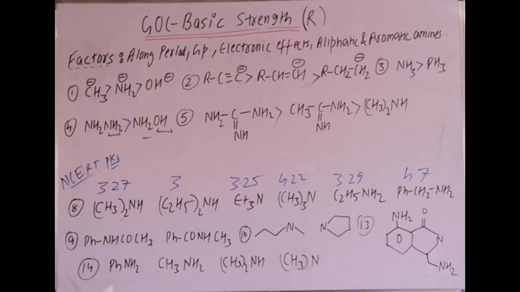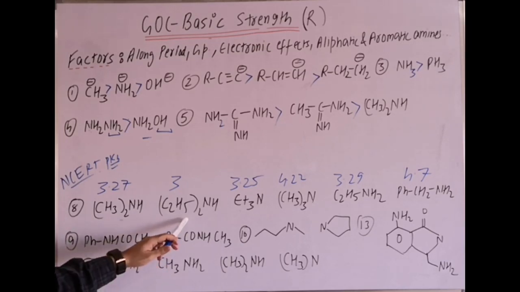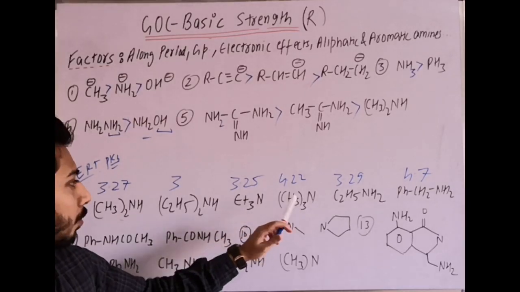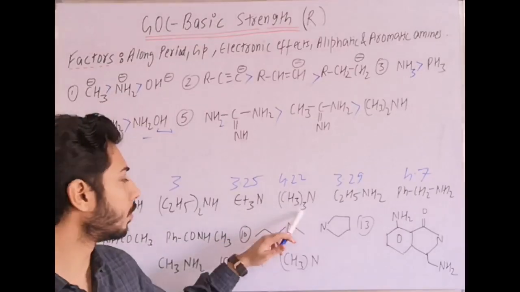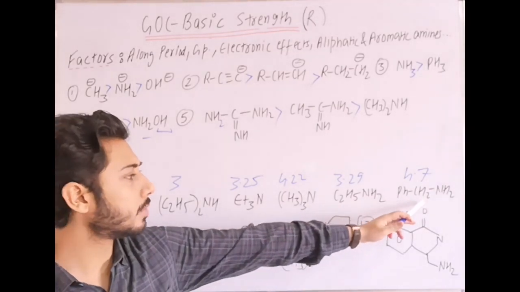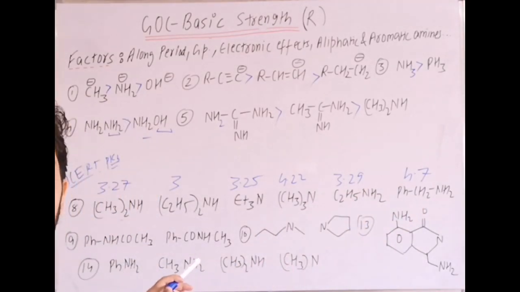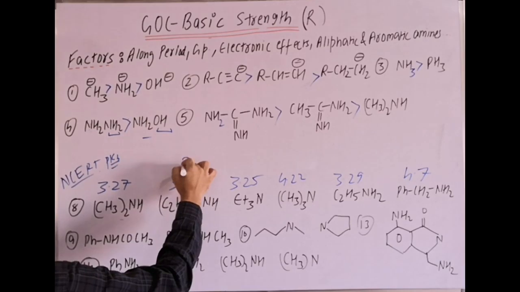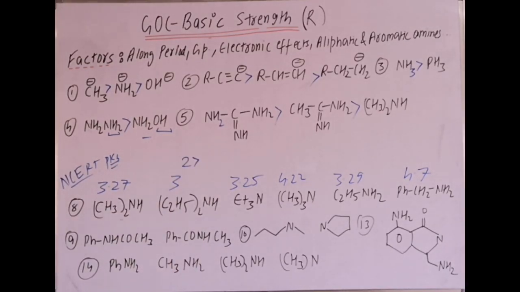Now the first one is a secondary amine, which is N-methyl methanamine, right? The second one is N-ethyl ethanamine. The third is a tertiary amine, and the fourth is a tertiary amine; the third is from ethyl, the fourth is from methyl. Then ethanamine, and the last one we have taken. They all are aliphatic amines. Understand? Now you can see among them the fastest protonation will be of the second one.